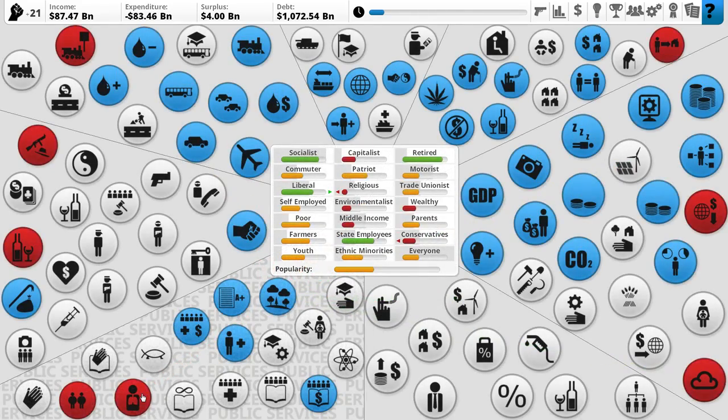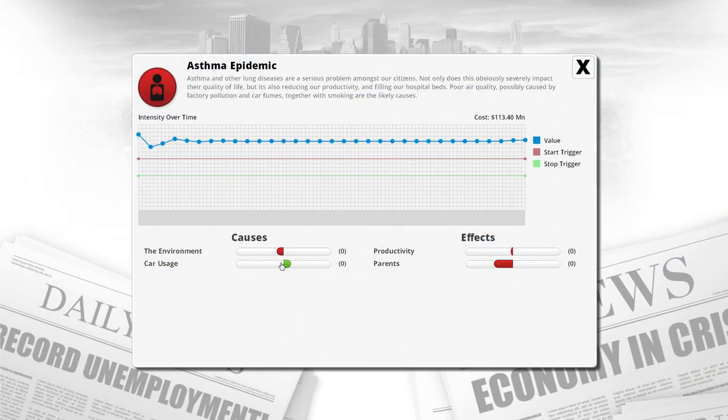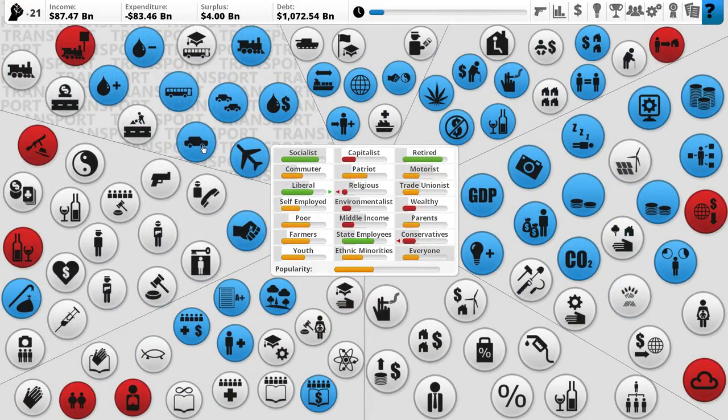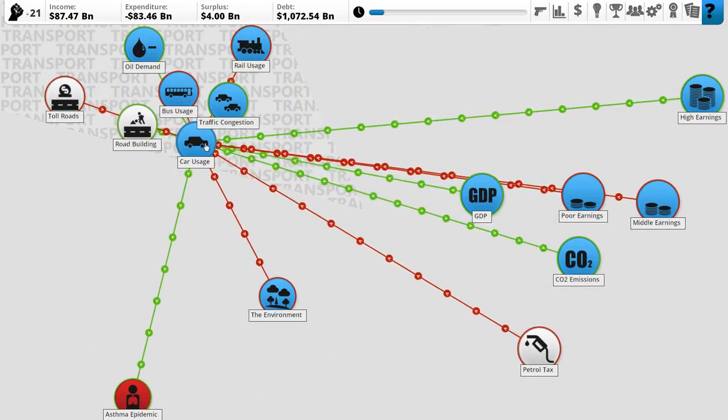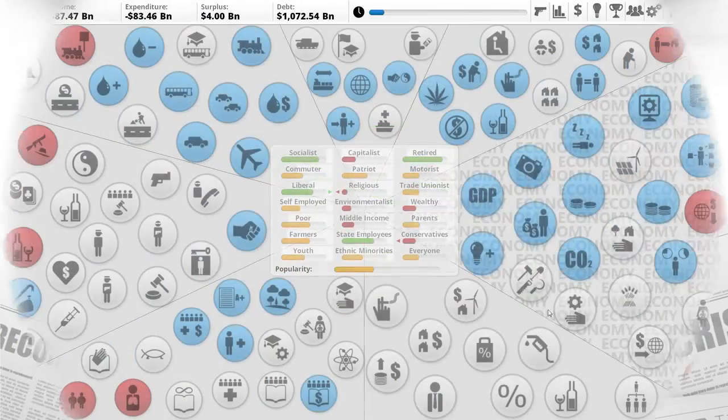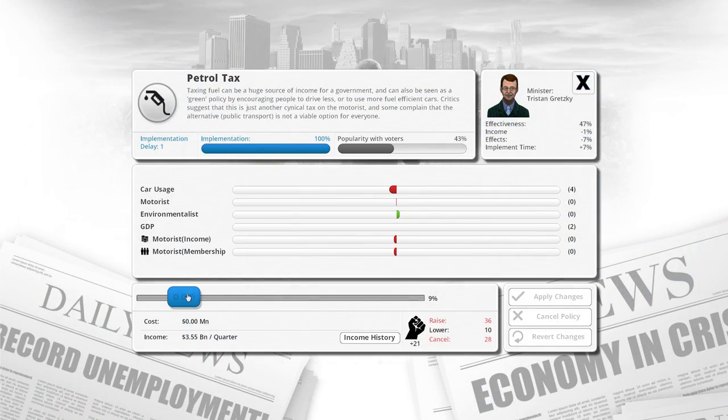Yeah, it seems to just be car usage. Okay. So what we need to do is reduce car usage. We can, of course, do that by raising the petrol tax. It's gonna piss off the motorists a fair bit, though, admittedly.